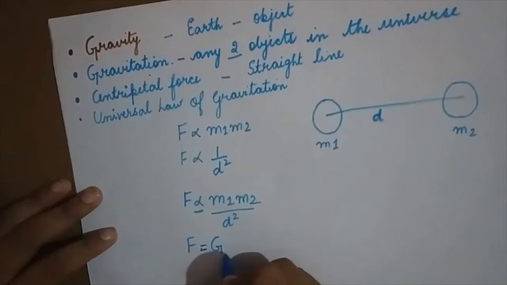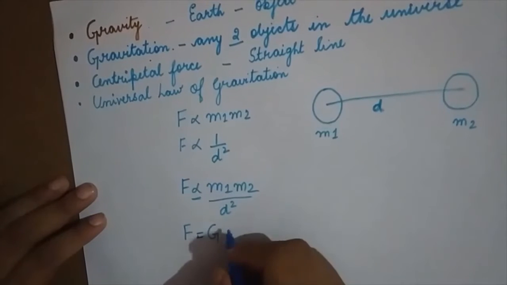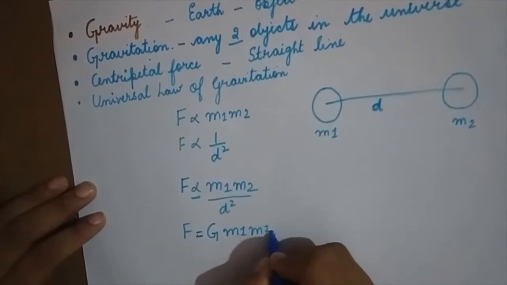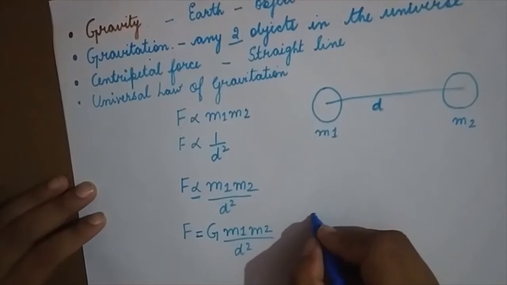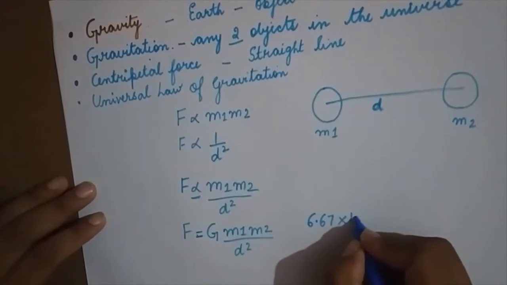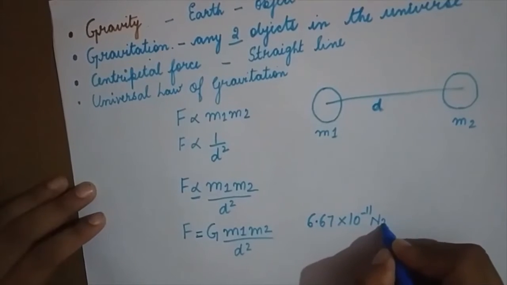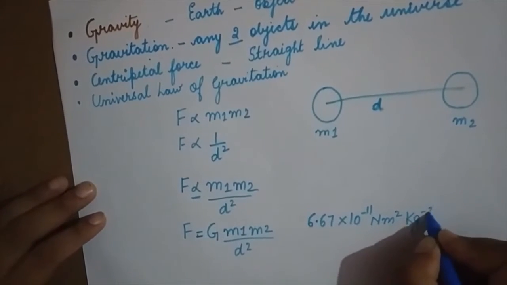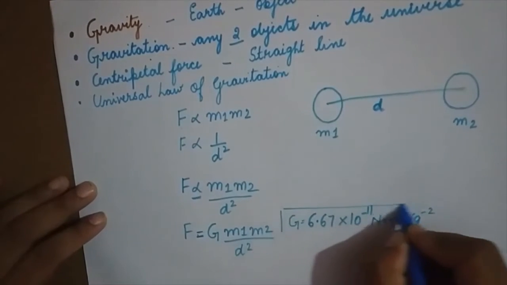This is known as G. G is known as the universal gravitational constant, and its value is found to be 6.67 into 10 to the power of minus 11 Newton meter square per kg square. So this is the value of G.